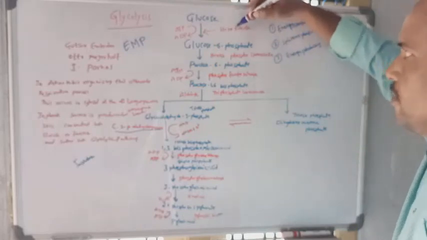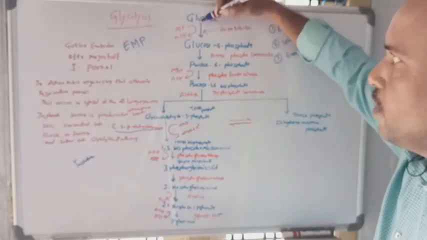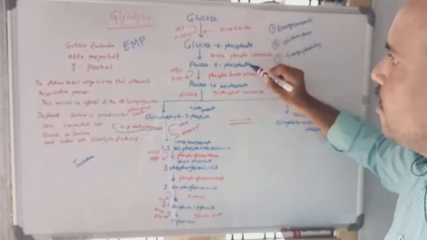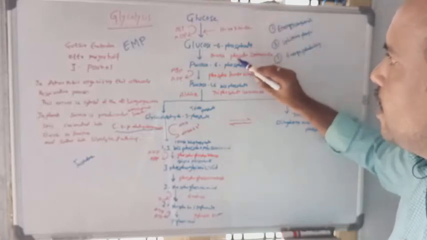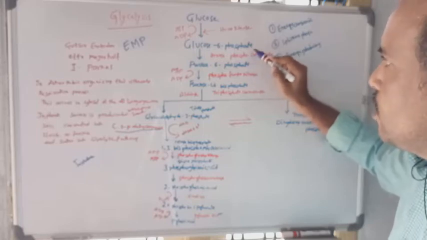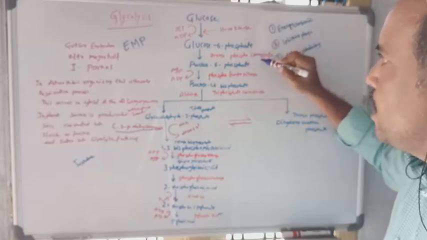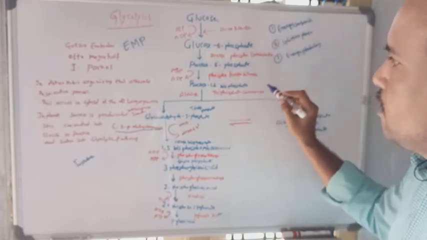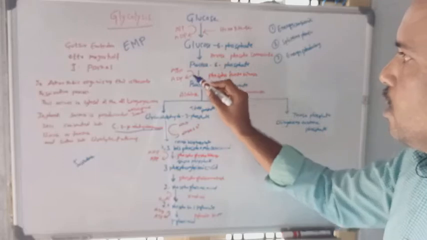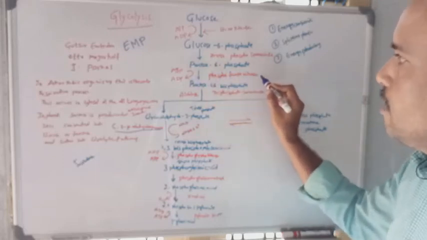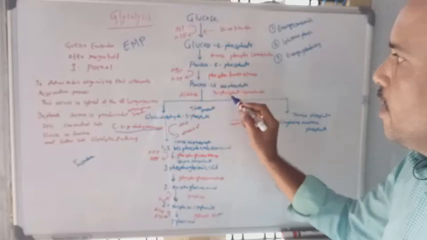Enzymes involved here: the first one is hexokinase enzyme. Here ATP is converted into ADP, and glucose 6-phosphate is converted into fructose 6-phosphate by the hexose phosphoisomerase enzyme. These two molecules are isomers, so an isomerase enzyme is involved. Now fructose 6-phosphate is converted into fructose 1,6-bisphosphate. This is also an energy consuming process, and the phosphofructokinase enzyme is involved. ATP is converted to ADP.